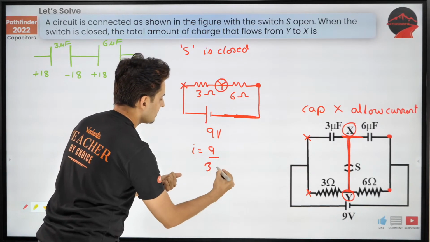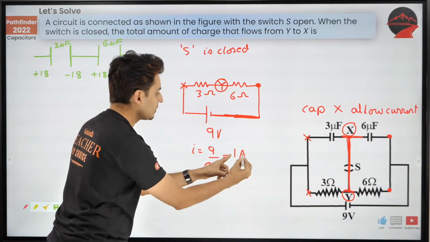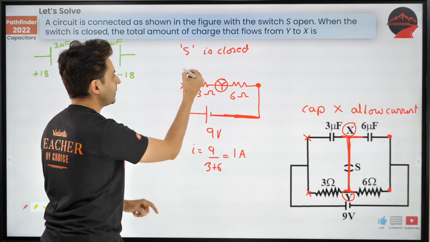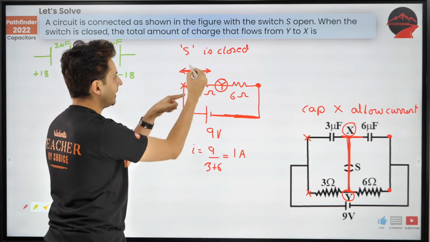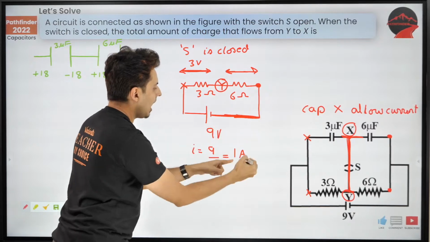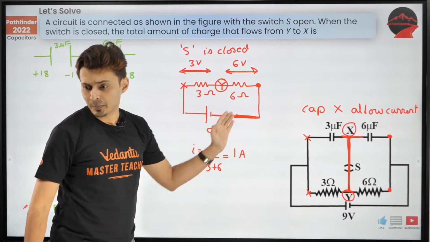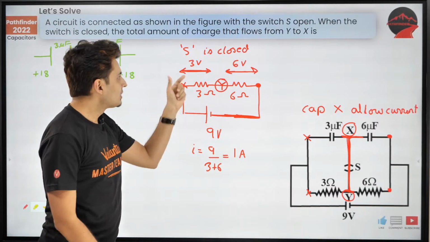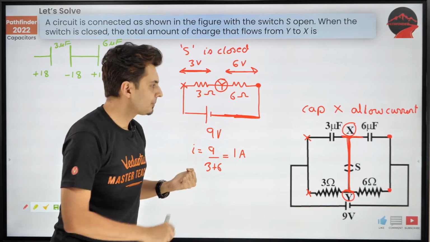R is 3 plus 6, which is exactly 1 ampere. Now, if 1 ampere goes here, how much is the voltage drop over here? IR, which is 3 volts. How much is the voltage drop over here? IR, which is 6 volts. Isn't that clear? Everybody understanding this? So 3 volts here, 6 volts here. So now things are simple.